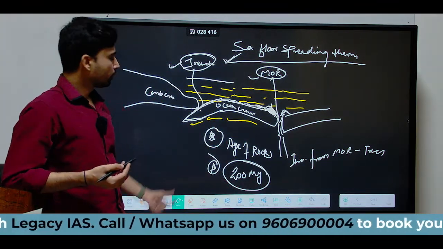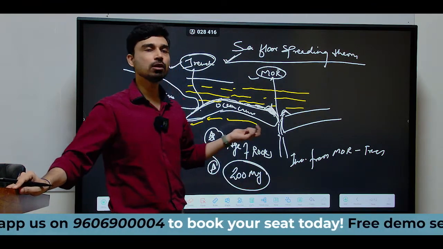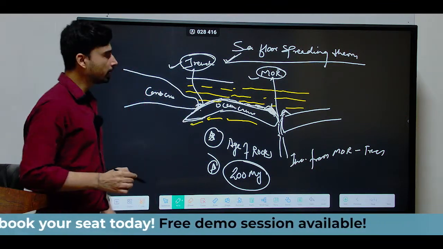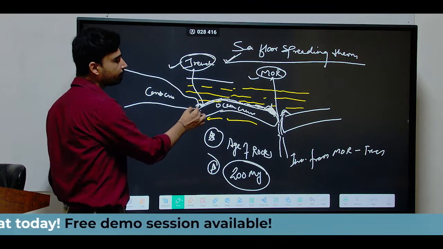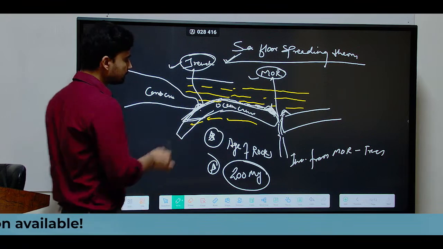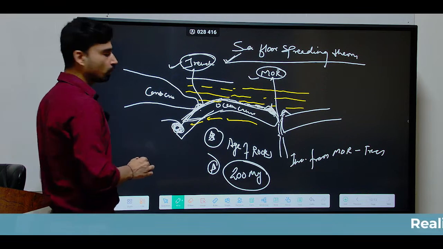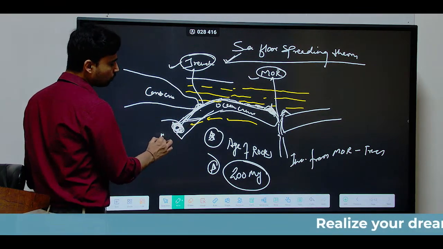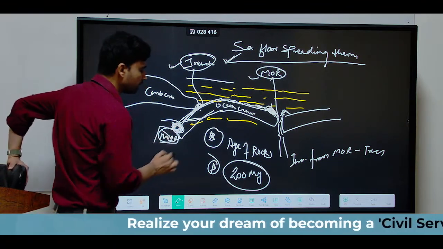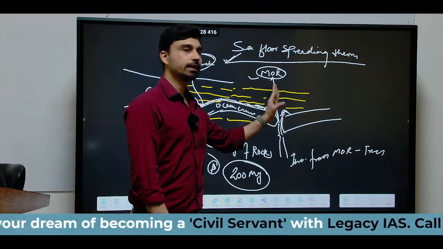Now, why is it so? Why do we not have any rocks that are older than 200 million years? It is because whatever older rocks formed before 200 million years ago, what has happened to them? They have reached the trench area and they have subducted inside the mantle, and thus when this plate, this crust, subducts inside the mantle, what will happen? The older rocks will start to simply melt, and as they melt, they will form fresh magma, and the fresh magma can again rise here near the ridge.